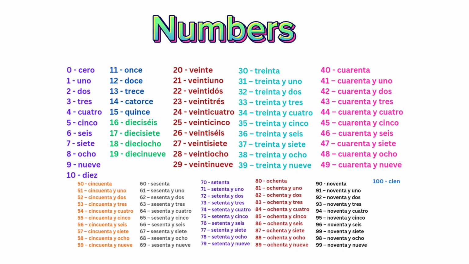So 20 is 20, but from 21 to 29, we do use 20, but it's not exactly 20. The letter E basically changes to I in all those, okay? So it's 21, like that, okay? So you have to keep that in mind. And from 30, we have the same thing, okay? So you have to only learn 30, 40, 50, 60, 70 and so on, okay? So these were the numbers till 100.